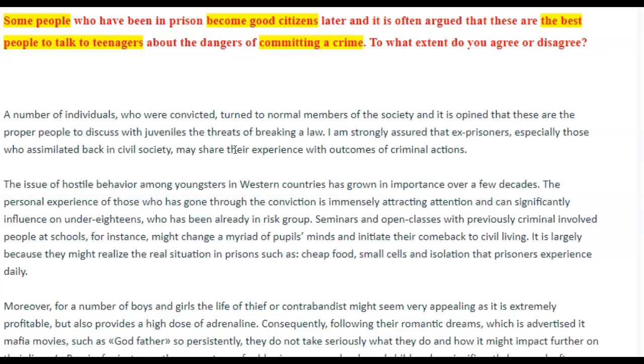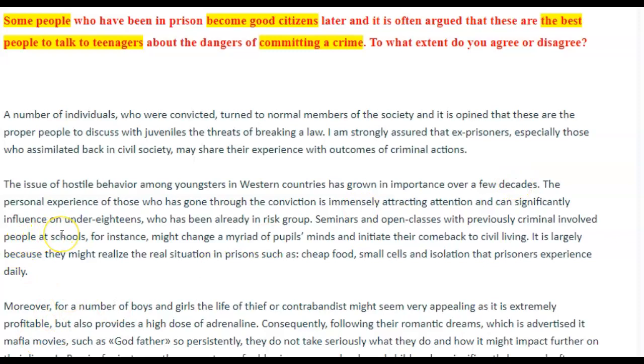Whereas you wanted it to be much more specific: compared to everybody else who could talk to teenagers about crime, there is no one better than these ex-prisoners. Okay? So you needed to get this idea across. Let's keep going. We spent a lot of time on this, so let's move on.